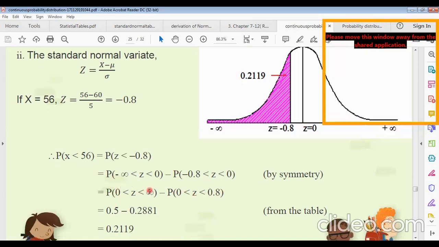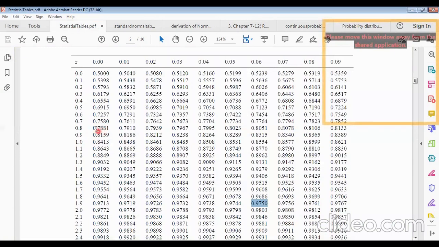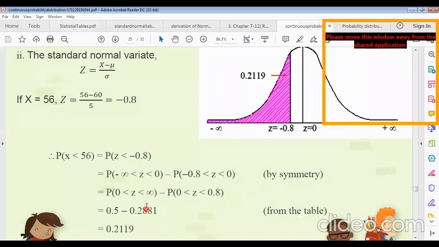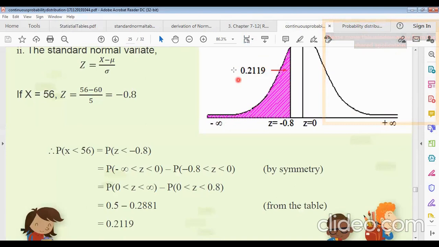From the table, for z equals 0 the value is 0.5, and z lies between 0 and 0.8. From the table, the value for z equals 0.8 is 0.7881. 0.7881 minus 0.5 is 0.2881. Subtracting this from 0.5 gives 0.2119. This red area is our required area, 0.2119, that means 21.19%. Remember it.